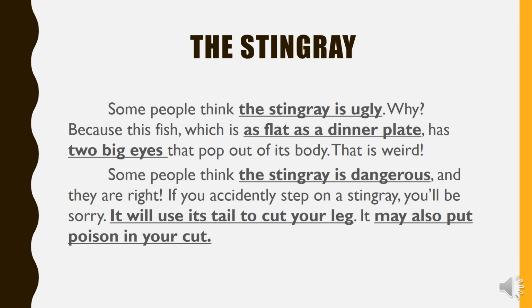That is weird. Some people think that stingray is dangerous, and they are right. If you accidentally step on a stingray, you'll be sorry. It will use its tail to cut your leg. It may also put poison in your cut. Okay, so this is a very short paragraph about a stingray, which is a kind of fish.